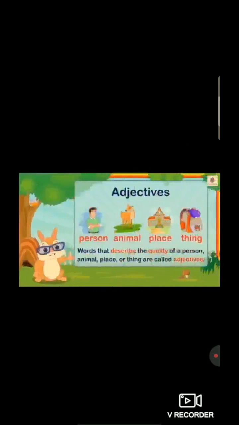So students, as you can see, person, animal, place, thing. Everyone understood what is the meaning of adjectives?